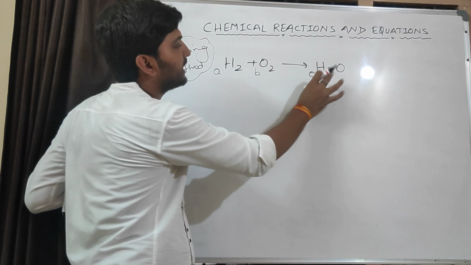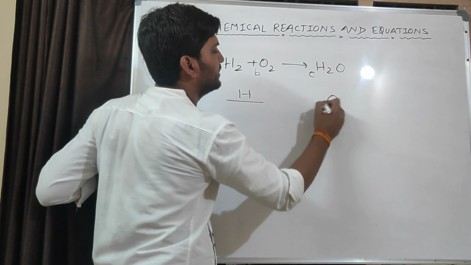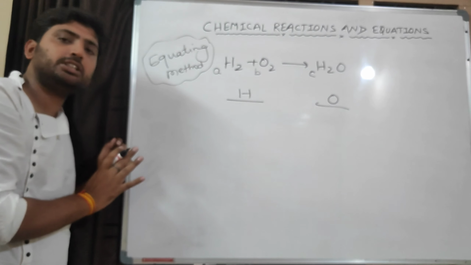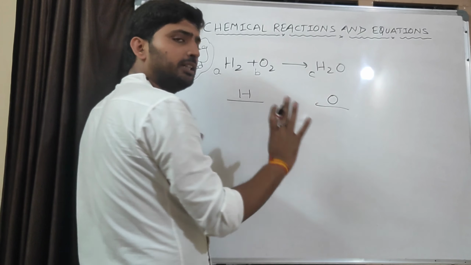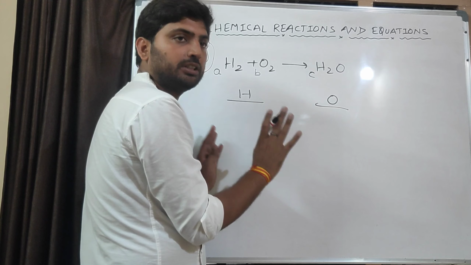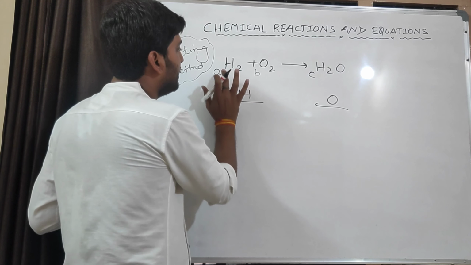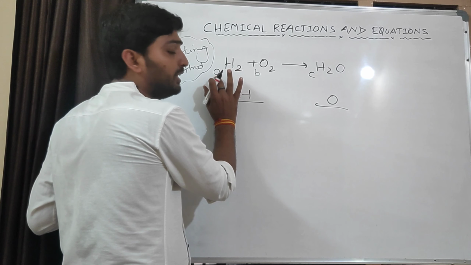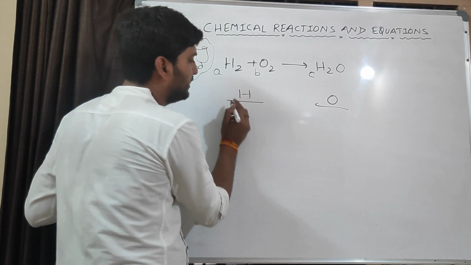Now how many different atoms are there? There are 2 different atoms here, hydrogen and oxygen. They are repeating, but there are only 2 kinds of atoms in this, hydrogen and oxygen. For hydrogen, we have multiplied it by A, so the total number of hydrogen atoms will be 2 into A, 2A.